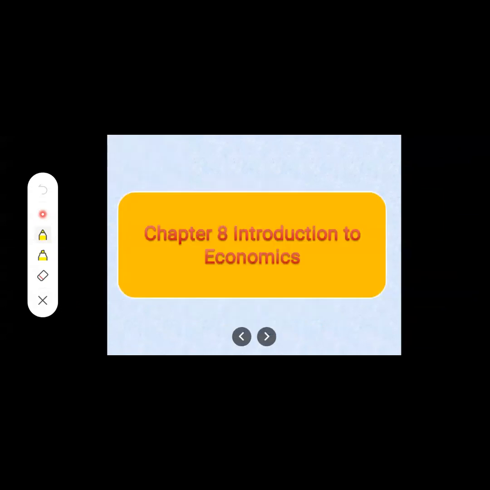Now we are going to start with the new chapter, chapter number 8, Introduction to Economics. In this chapter we are going to learn about income and expenditure, the economic word which deals with income and expenditure.